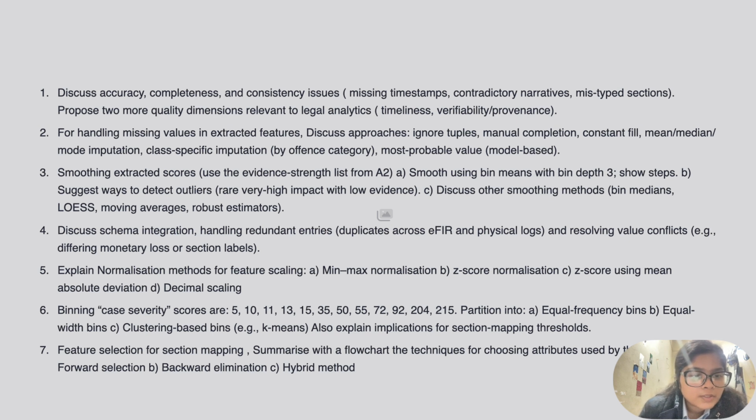The third question is smooth extracted scores. Use the evidence strength list from A to smooth using bin means, bin depth 3. Show steps. B: suggest ways to detect outliers. Discuss other smoothing techniques like bin medians. Discuss the schema integration and handling redundant